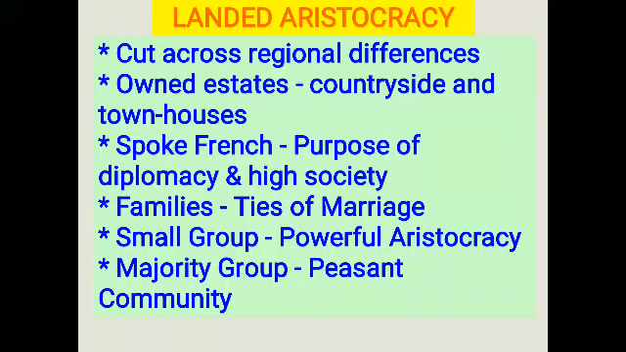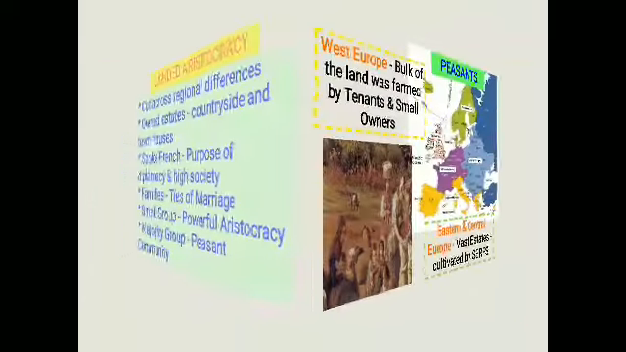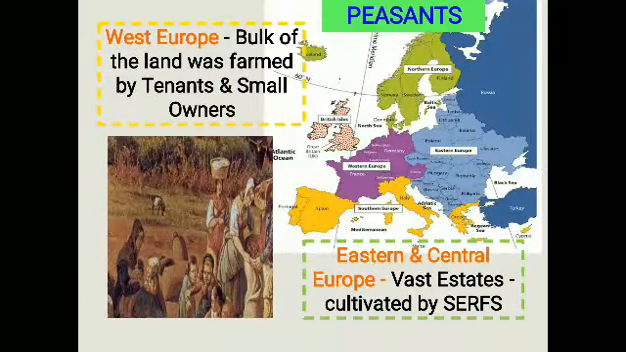But the majority of the population was made up of the peasant community. These peasant communities have been categorized in the different regions of Europe. How have they been categorized? Now you can see here, in the western part of Europe, the bulk of the agricultural land was farmed by tenants and small owners. So the bulk of the land was farmed by whom? Tenants and the small farmers.